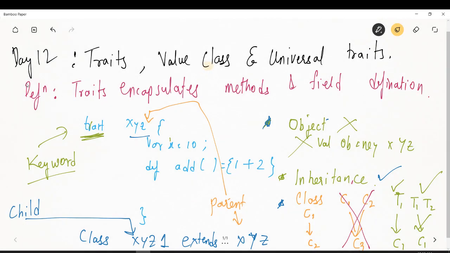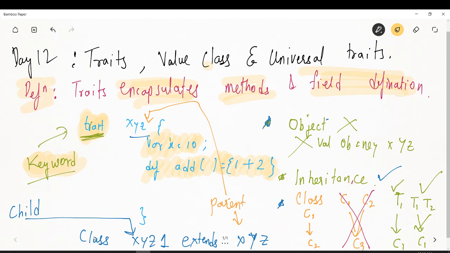So the definition of trait says that it encapsulates methods and field definitions. It is defined by a keyword called trait. I have encapsulated the variable var x is equal to 10. I have also encapsulated the method, def add is equal to 1 plus 2.